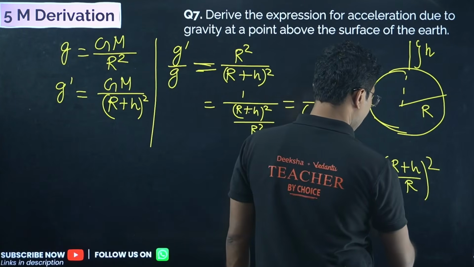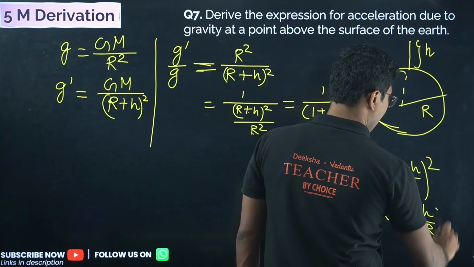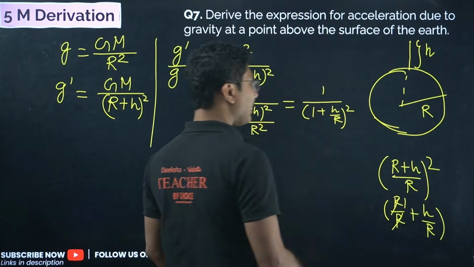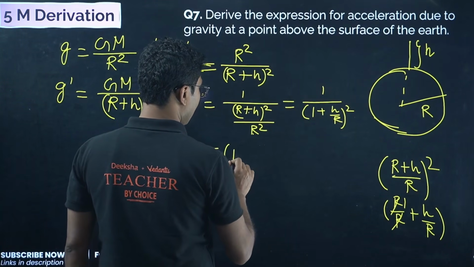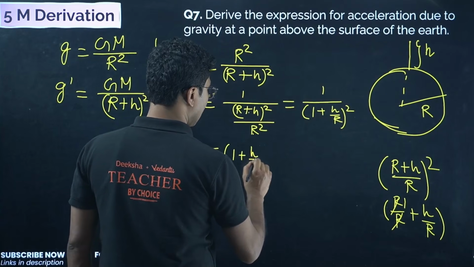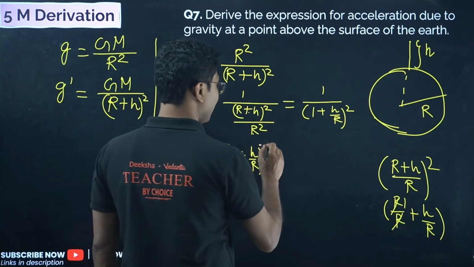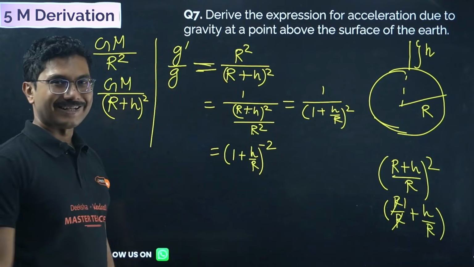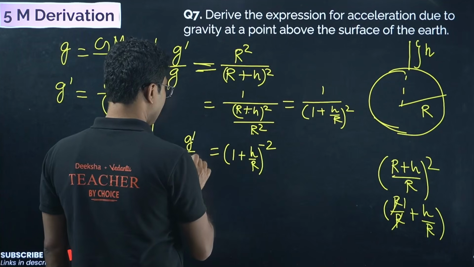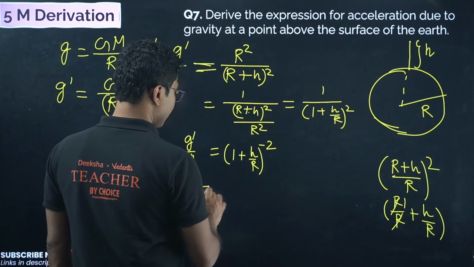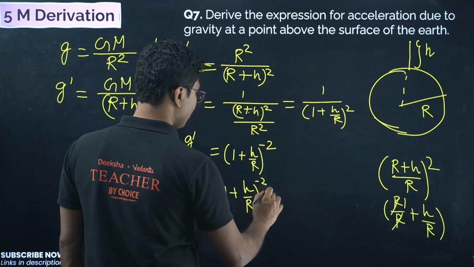And then what we have done, we have done R by r plus h by r. R by r is 1 and h by r is h by r. Okay, or we can say this is equal to 1 plus h by r. Sir, you are writing it wrong, it was in the division. Yes, so that's why we are doing it to the power of minus 2. Okay, so this is g dash by g, so g dash equals 1 plus h by r to the power minus 2 into g.